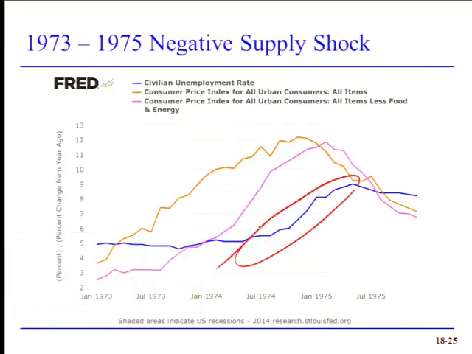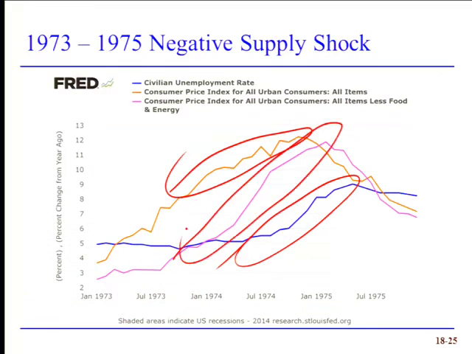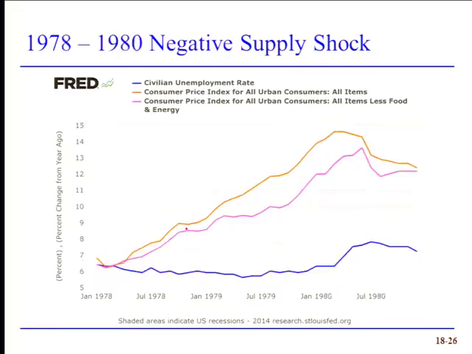Notice here's the unemployment rate rising. Here's inflation with energy and food, and here's inflation without it. So unemployment and inflation both rising at the same time. It's a pretty good indication you've had a negative price shock. Whether it's temporary or not may be difficult to know at the beginning. And here, a couple of years later, we had a second shock.